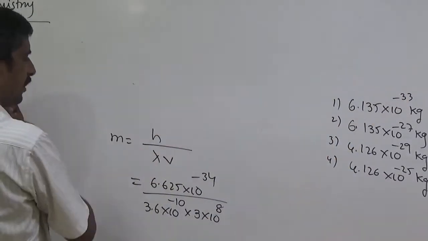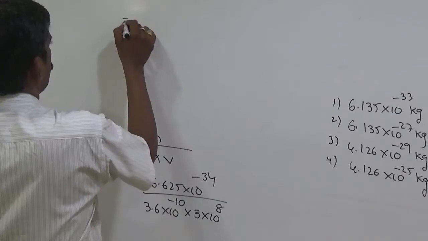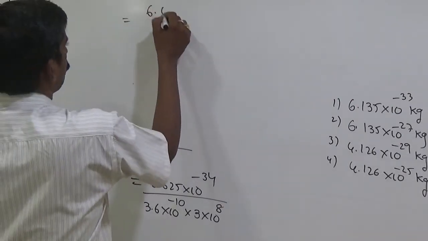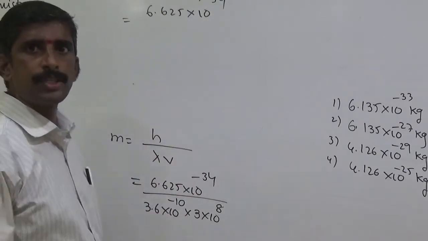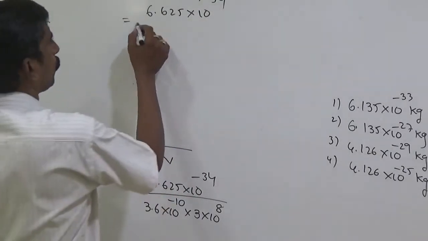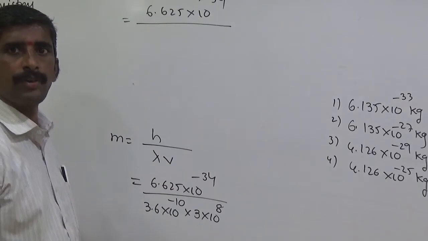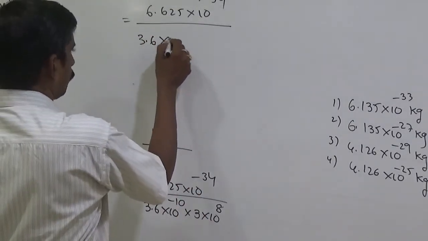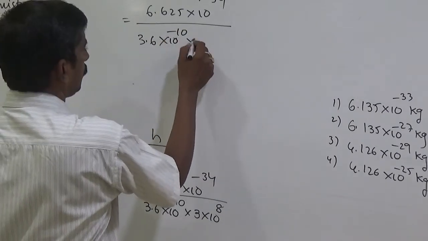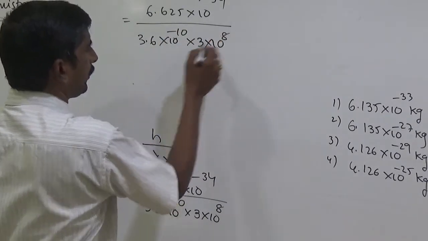Next, calculation here. 6.625 into 10 to the power of minus 34 by 3.6 into 10 to the power of minus 10 into 3 into 10 to the power of 8.